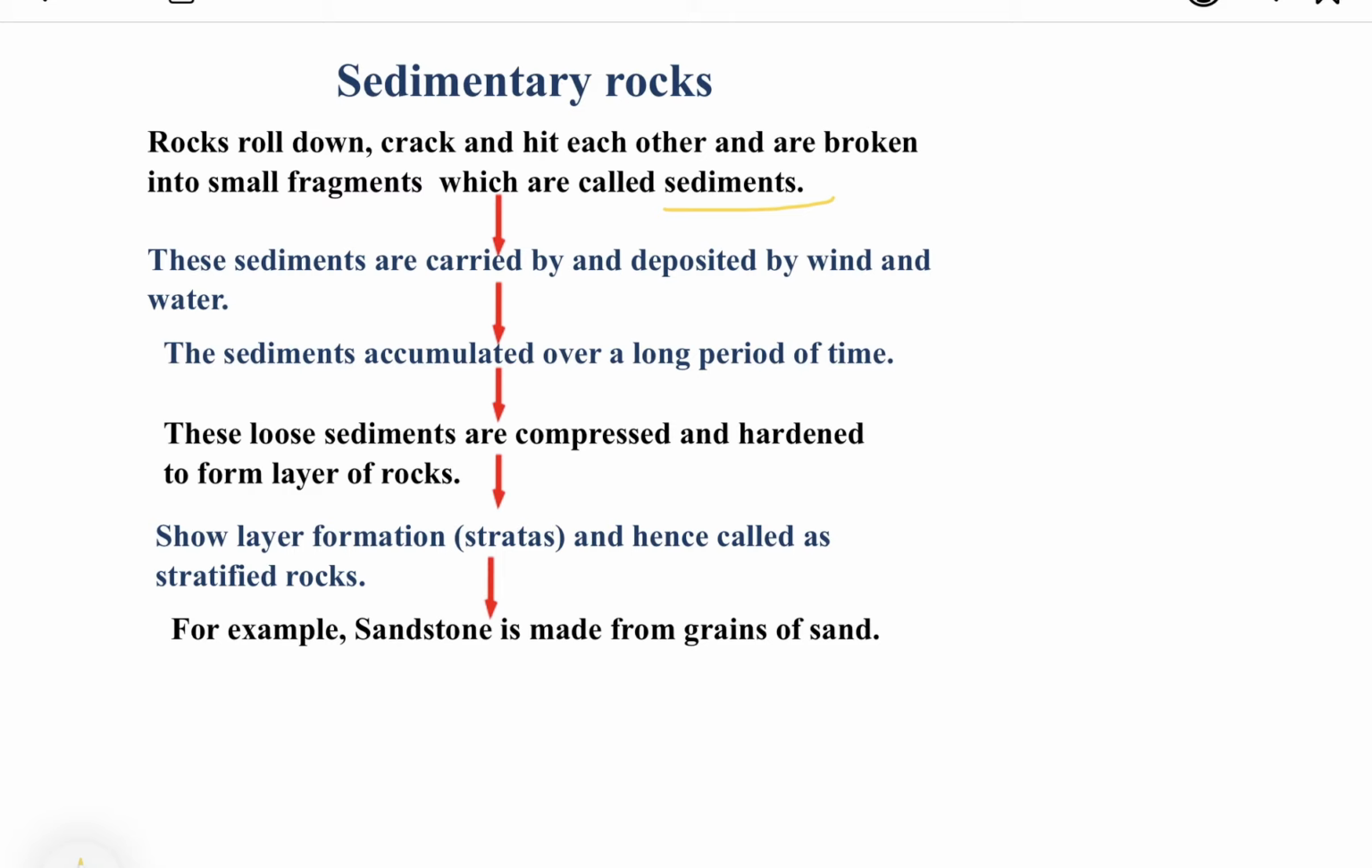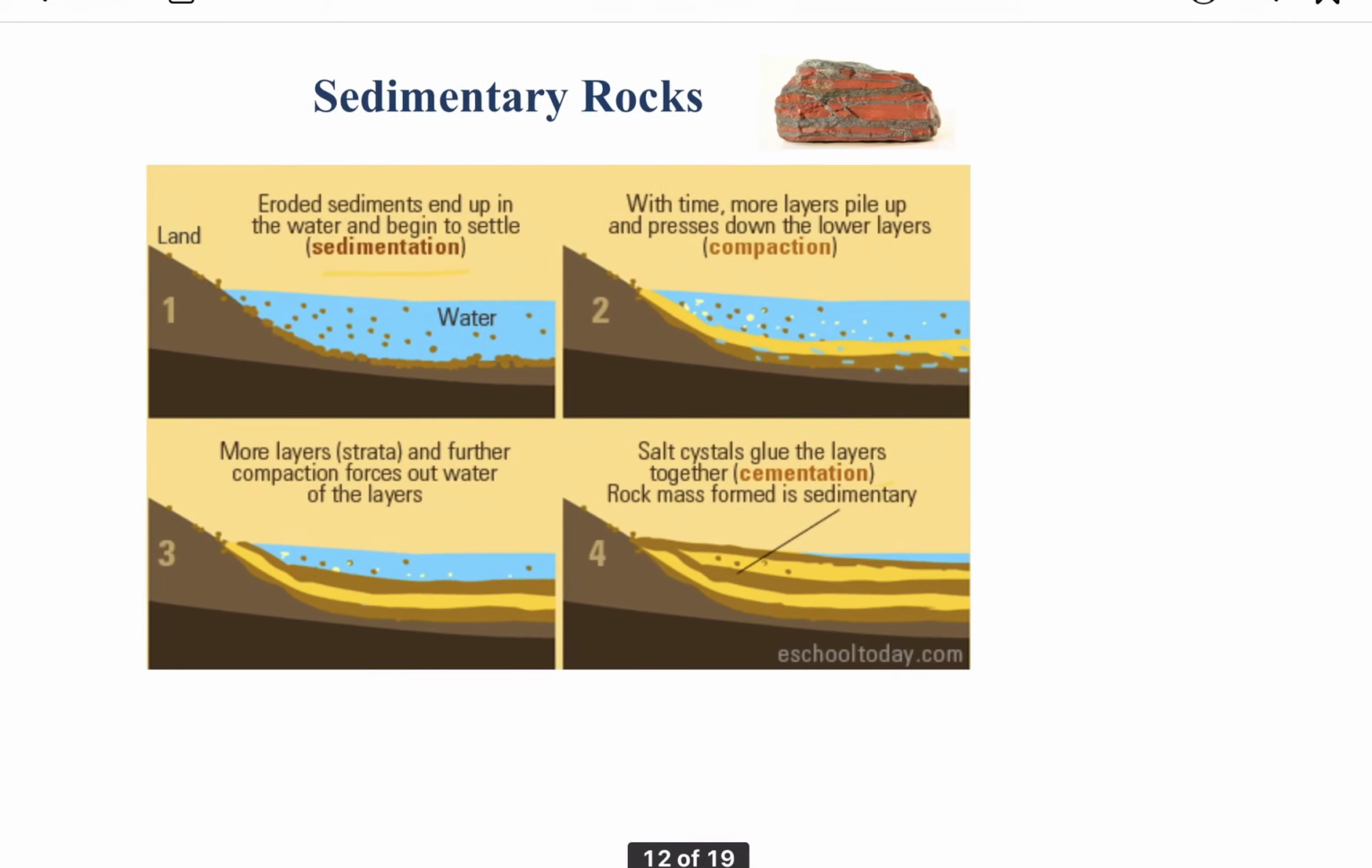Means one layer of the sediments and then again another layer of the sediments, in such a way that these piles of different layers of sediments are cemented together. Then they show layer formation, means strata, hence called stratified rocks. For example, sandstone is made from grains of sand. Now this formation of sedimentary rock can be depicted diagrammatically.